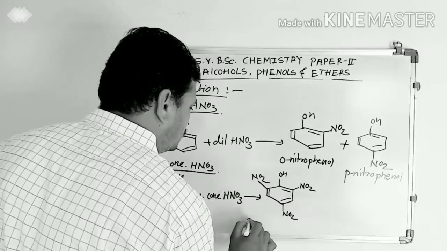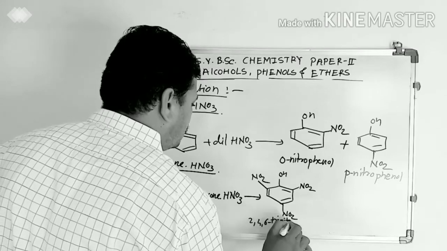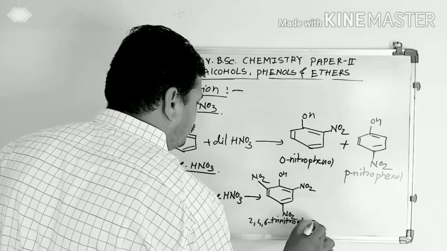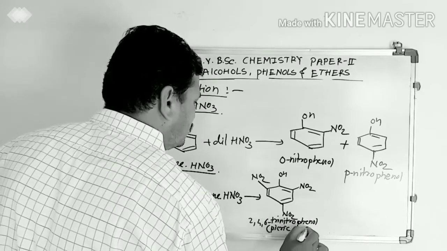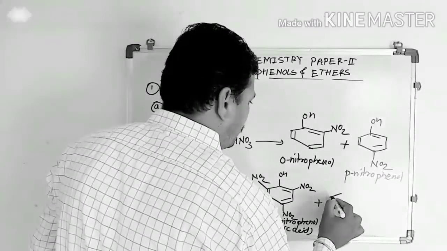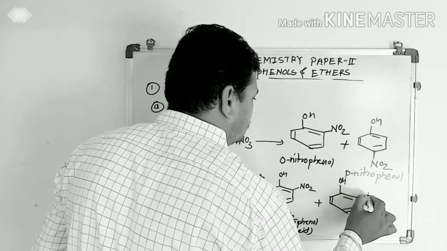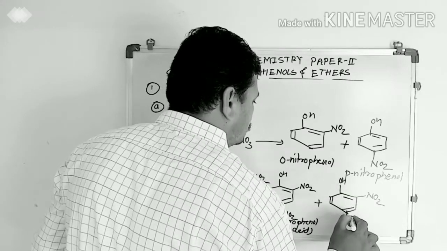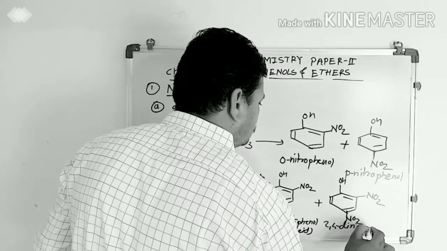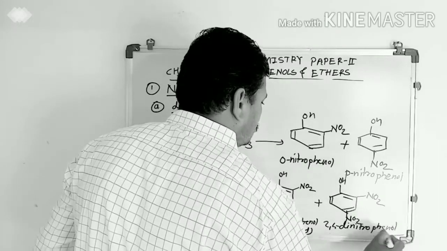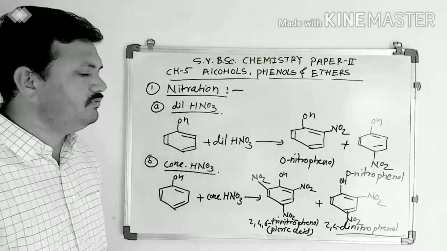It is 2,4,6-trinitrophenol, also known as picric acid, plus one more product, di-substituted, 2,4-dinitrophenol. These are the nitration reactions of phenol.